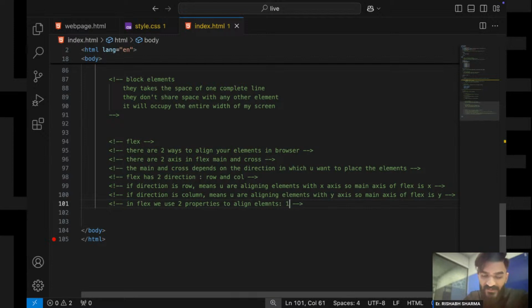The first one is justify content and align items. Okay, ये दो तरीके होते हैं। These are the two ways to align, these are the two properties that we use to align the elements in flex, ठीक है?